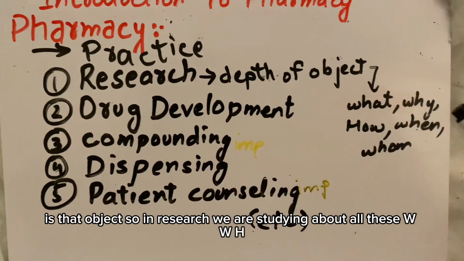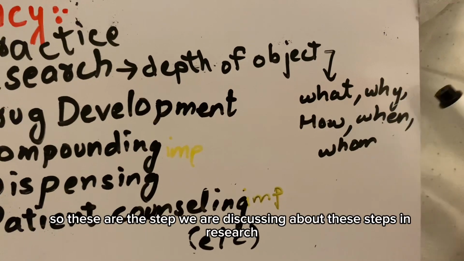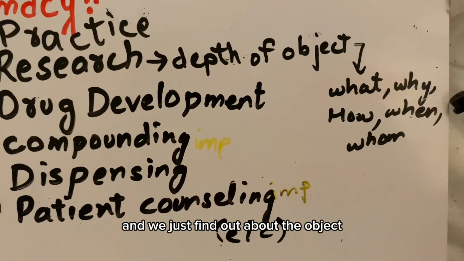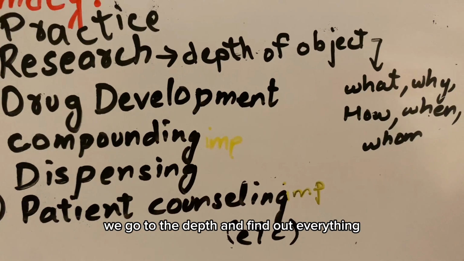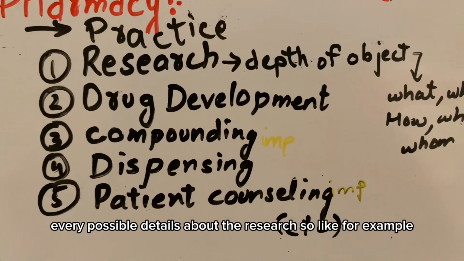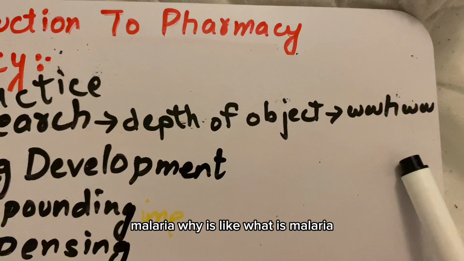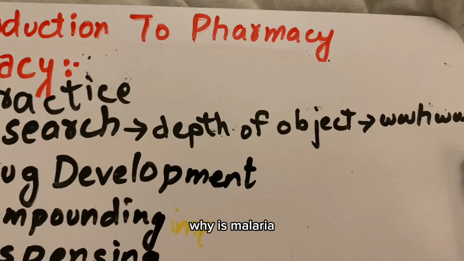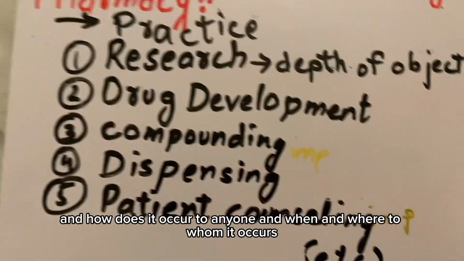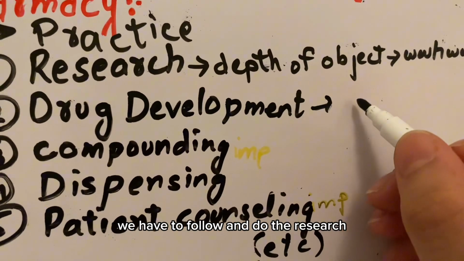So in research, we are studying all these W's and H. We go to the depth and find out every possible detail. For example, if we study malaria, what is malaria, why is malaria, how does it occur to anyone, and when and where and to whom it occurs. These are certain steps we have to follow to do the research.